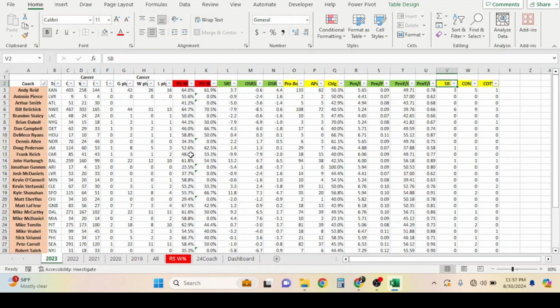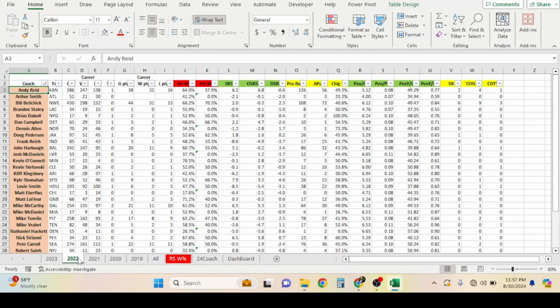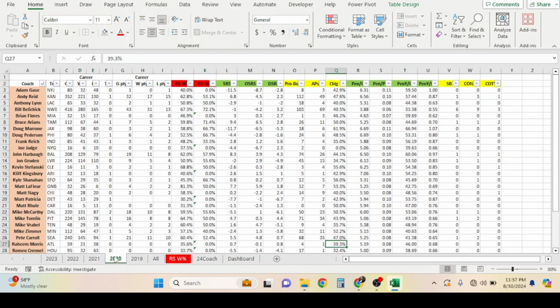All the way to the far right are going to be more gold or yellow, and that's going to be Super Bowl wins, conference titles, and then Coach of the Year awards. So, like I said, we did this for the last 5 years, 2023 all the way to 2019. We'll touch on it very briefly, as you can see. And that's just us, remember, collecting our data. And then next, we're going to analyze it.